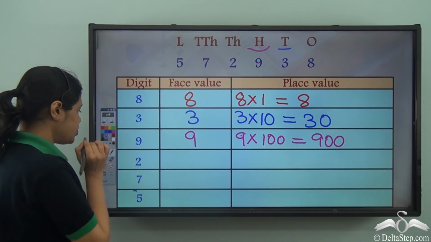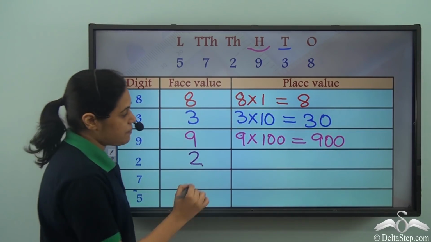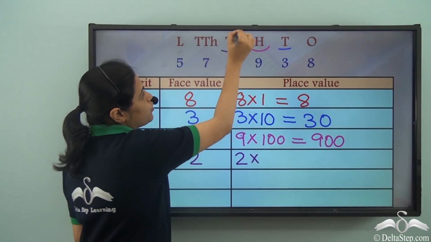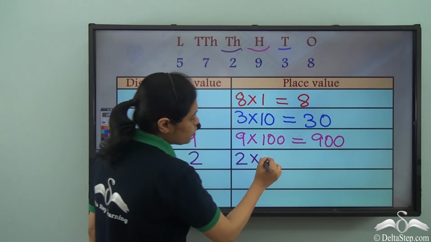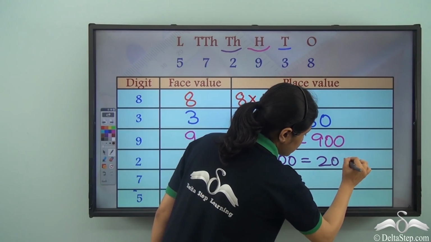Now the next digit is 2. So the face value of 2 is 2, and the place value will be 2 into the place. 2 is in the thousands place. So 2 into 1000, that is 2000.